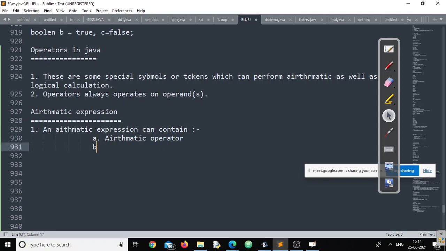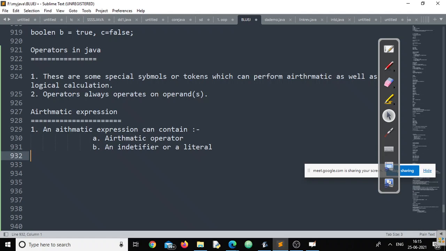Number 2, an identifier or a literal. I think you got this point. What can an arithmetic expression contain? It can contain not only arithmetic operators but also identifiers or variables or constants, right?